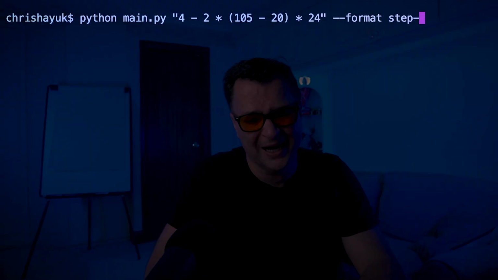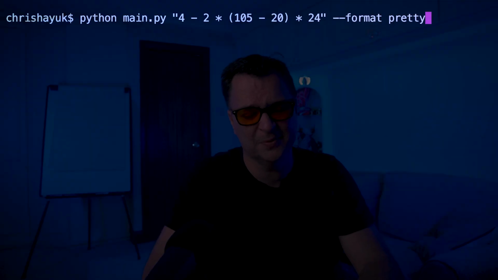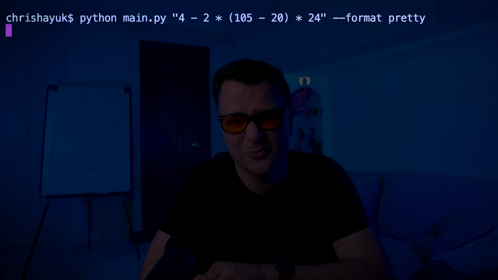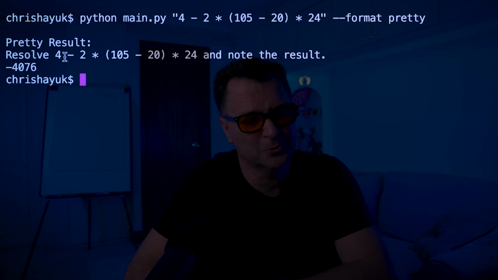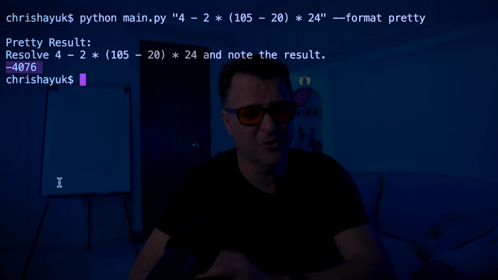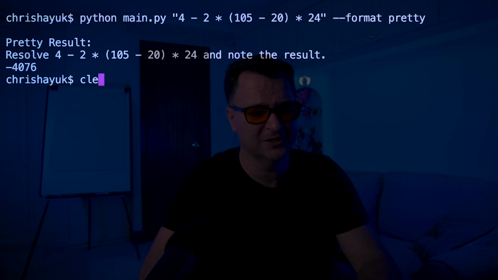If I want to, I can avoid the step-by-step explanations if I just want to get the answer back. So maybe for simple questions, I don't need step-by-step, and I just want to have a nice rewritten answer. You can see the question resolves 4 minus 2, and so on, and then the answer is just coming back with minus 4076. So I have formats to do this.